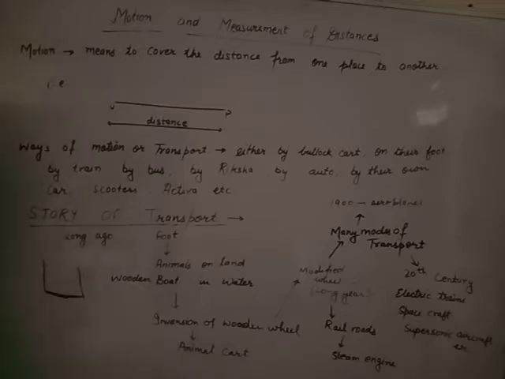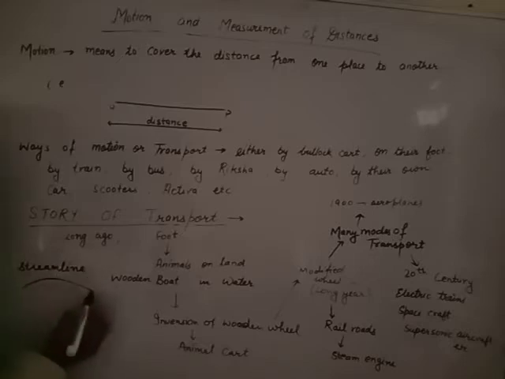Beta, human beings took the idea that these animals move inside the water, so the shape of the wood was arranged according to the shape of the body of an aquatic animal. What is the shape? Beta, that shape is streamline. Streamline shape.